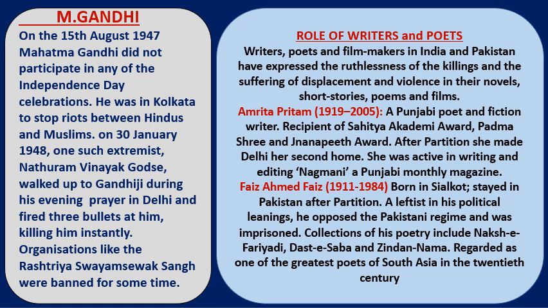But some Hindu extremist ideologists did not like this, like Nathuram Godse, who killed Mahatma Gandhi. Organizations like the Rashtriya Swayamsevak Sangh were banned for some time. After Mahatma Gandhi's assassination, some Hindu religious extremist organizations were banned in India temporarily.